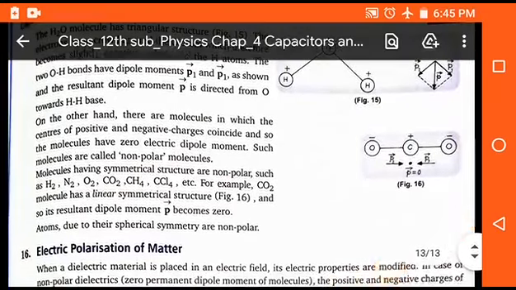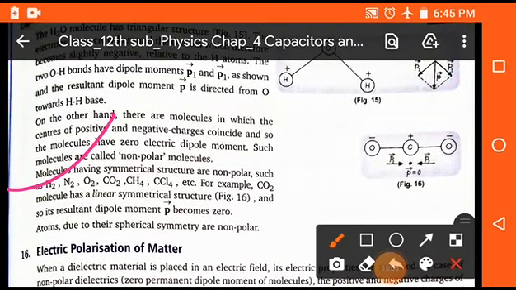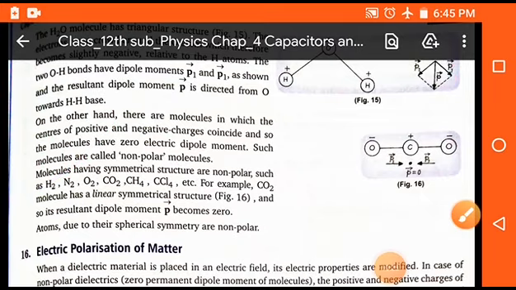In the case of non-polar, we have some examples like H2, N2, O2, CO2, CH4, CCl4. These are the examples of non-polar. It means that here the polarity will be concentrated, meaning it will be mixed. So we can say that these are the examples of non-polar dielectrics.